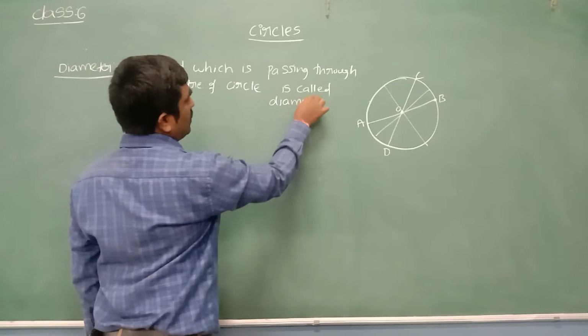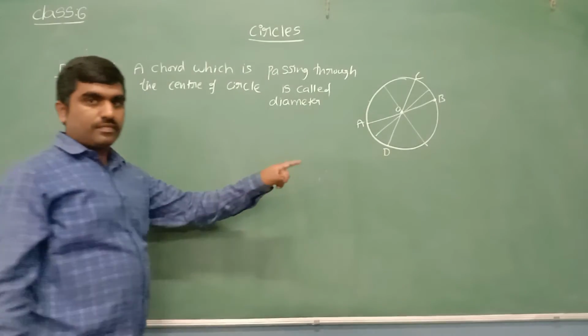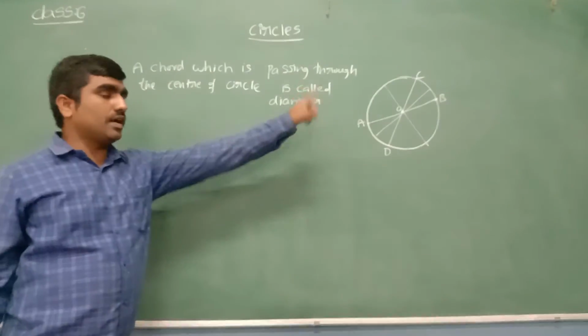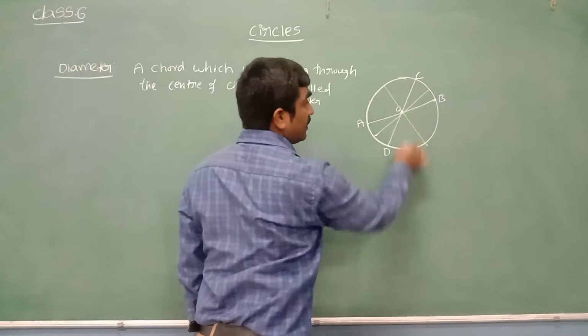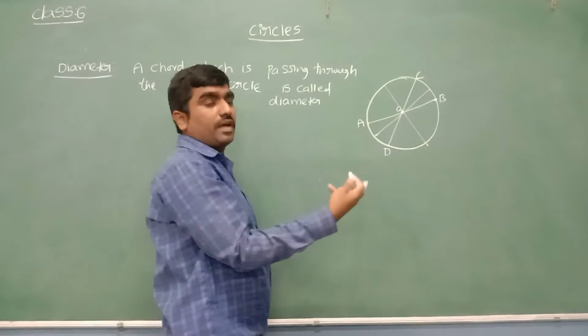So a diameter is also a curve. Yes, it is passing through the center of the circle. Now tell me how many we can draw. We can draw infinite diameters.